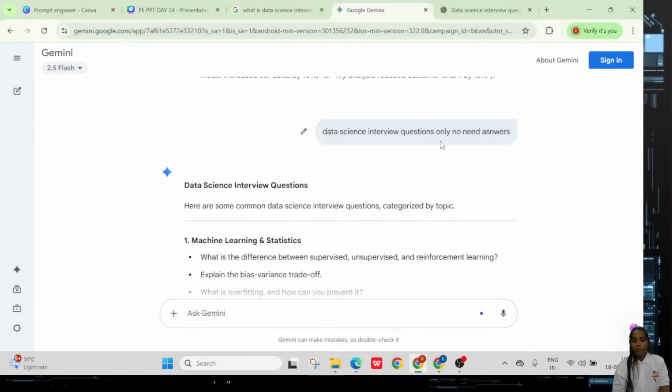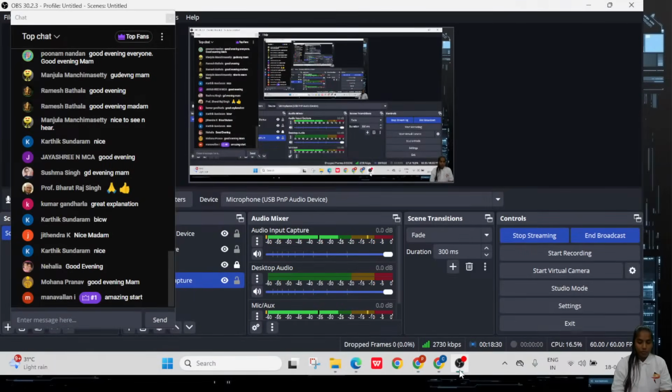Even for a human being, we can't expect 100% of the answer to whatever you're asking. Why? Sometimes we don't know how they are thinking, right? I'm asking one question in one way, but we don't know how they are thinking. That's why you have to give some particular thoughts, exactly what you are thinking. That is how to give the instructions. So that much importance will be there when you're using this particular information. Okay?